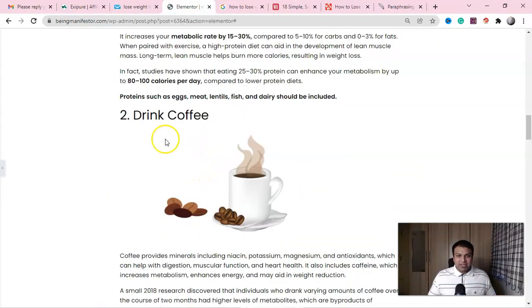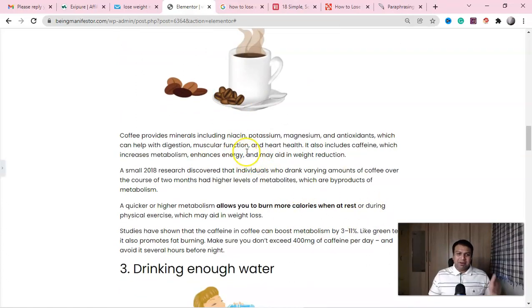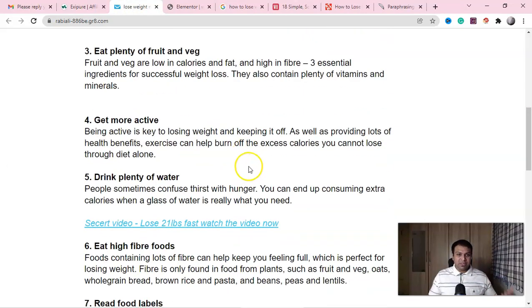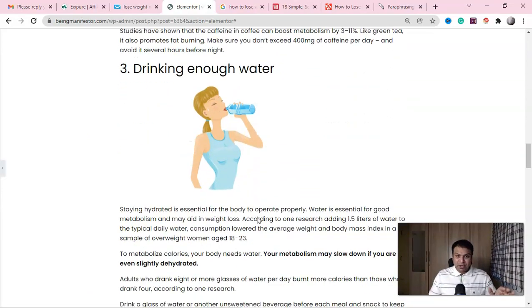My second point is, guys, drink coffee. Now we are into the journey, guys, where I'm taking them from pain to pleasure. So now you have an option of adding Java Burn here, okay? But in this case, I have not done that, okay? I always say to target one product with one content, and you will see how I'm connecting the product at the end, okay? So keep watching.